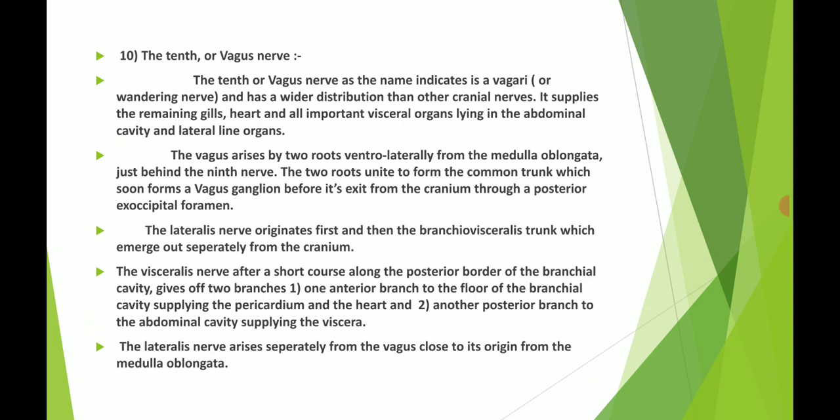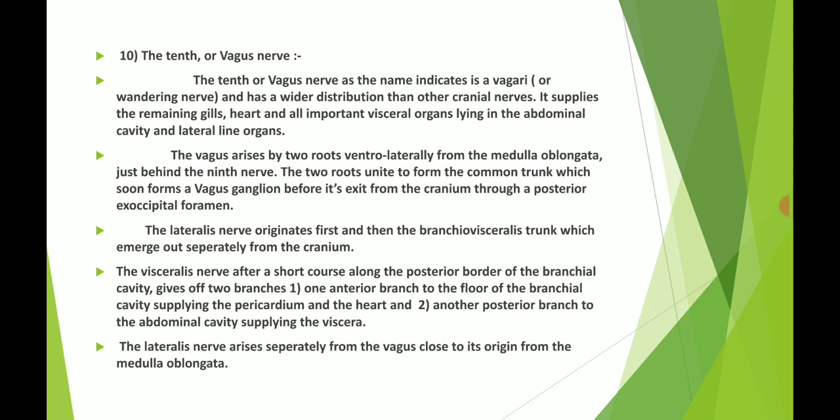The 10th or vagus nerve, as the name indicates, is a vagary or wandering nerve, which has a wider distribution than the other cranial nerves. It supplies the remaining gills, heart, and all important visceral organs lying in the abdominal cavity and the lateral line organs.